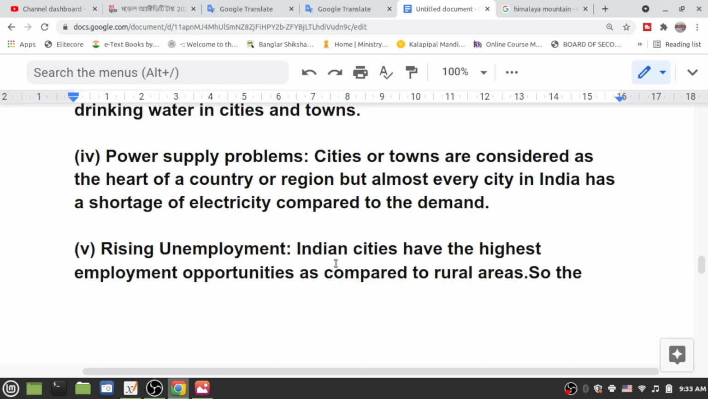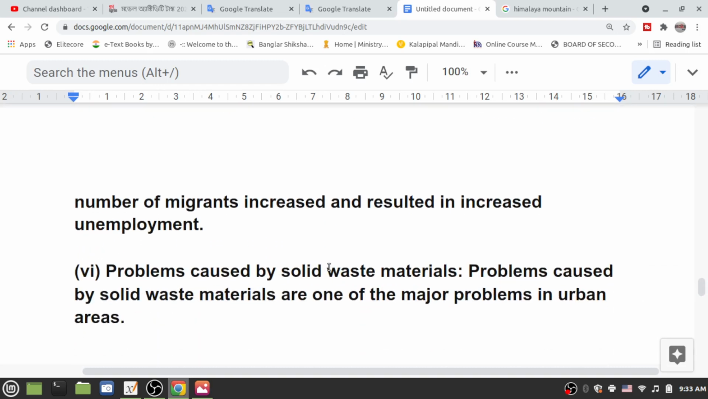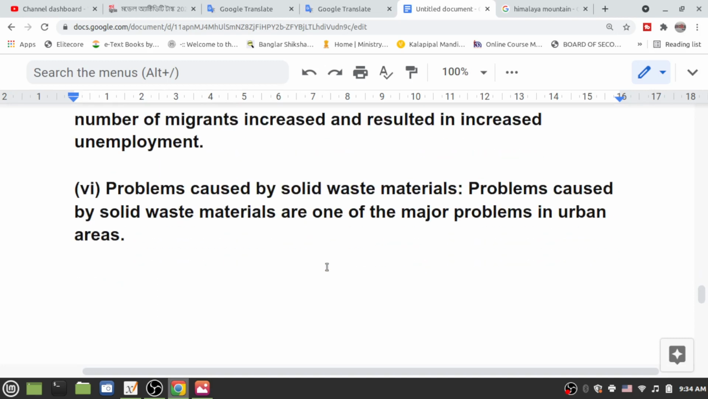And rising unemployment. Indian cities have the highest employment opportunities as compared to rural areas, so the number of migrants increased, resulting in increased unemployment. And sixth and last, problems caused by solid waste materials. Problems caused by solid waste materials are one of the major problems in the urban areas.